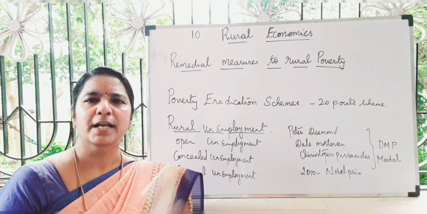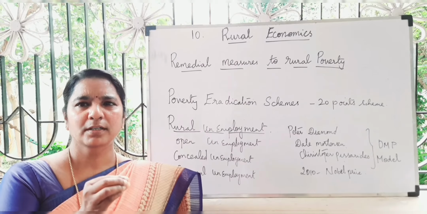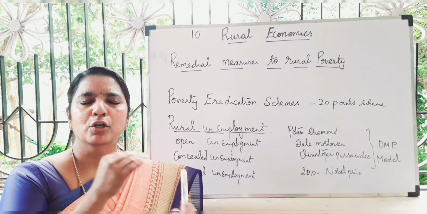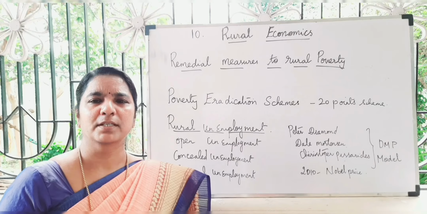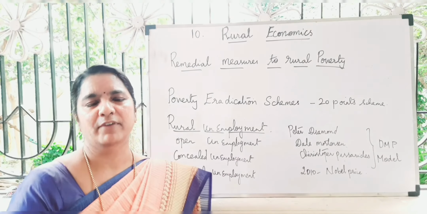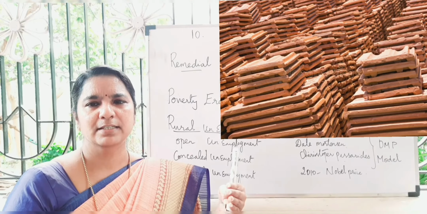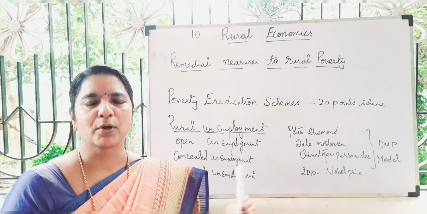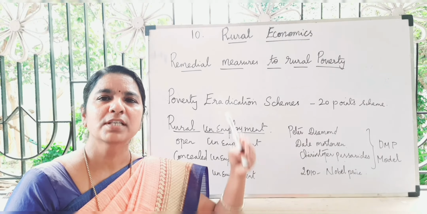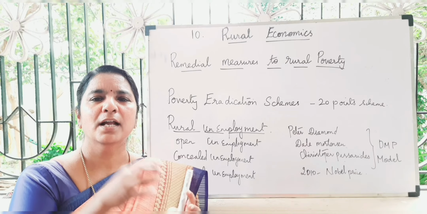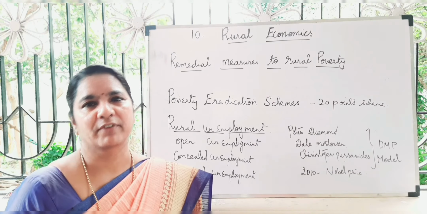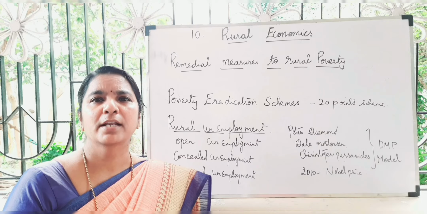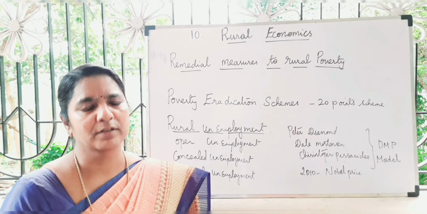Next, concealed unemployment. If they are removed from the work, the production won't be affected. If someone works in an industry and is removed, he will be unemployed, but because the industry's production won't be affected, that is called underemployment or disguised unemployment, we can say.